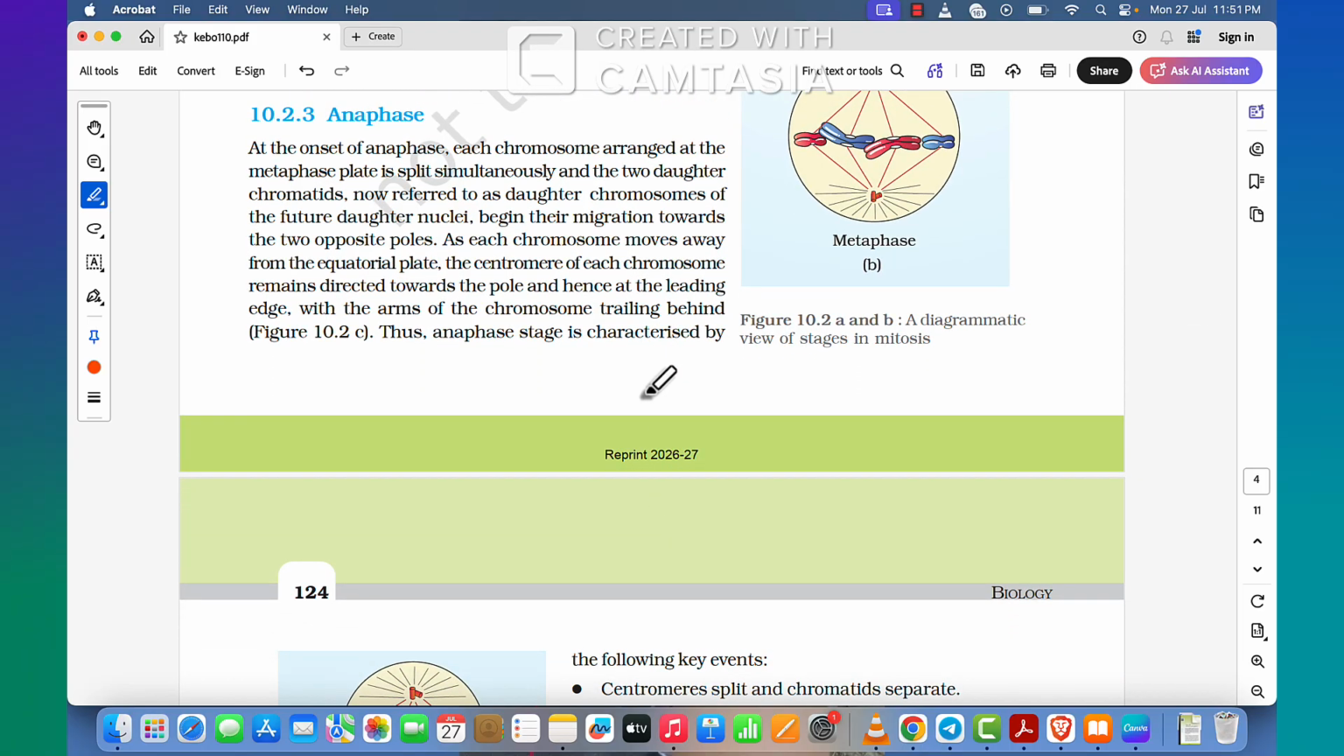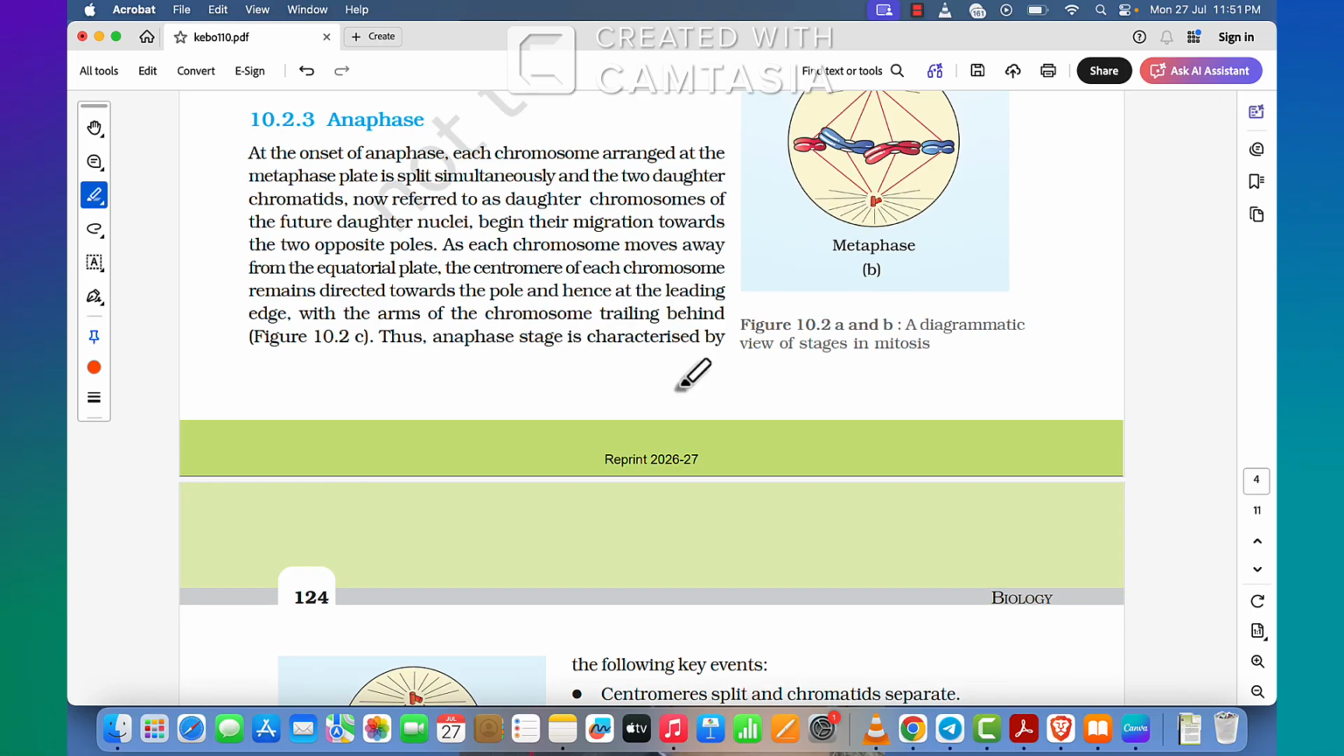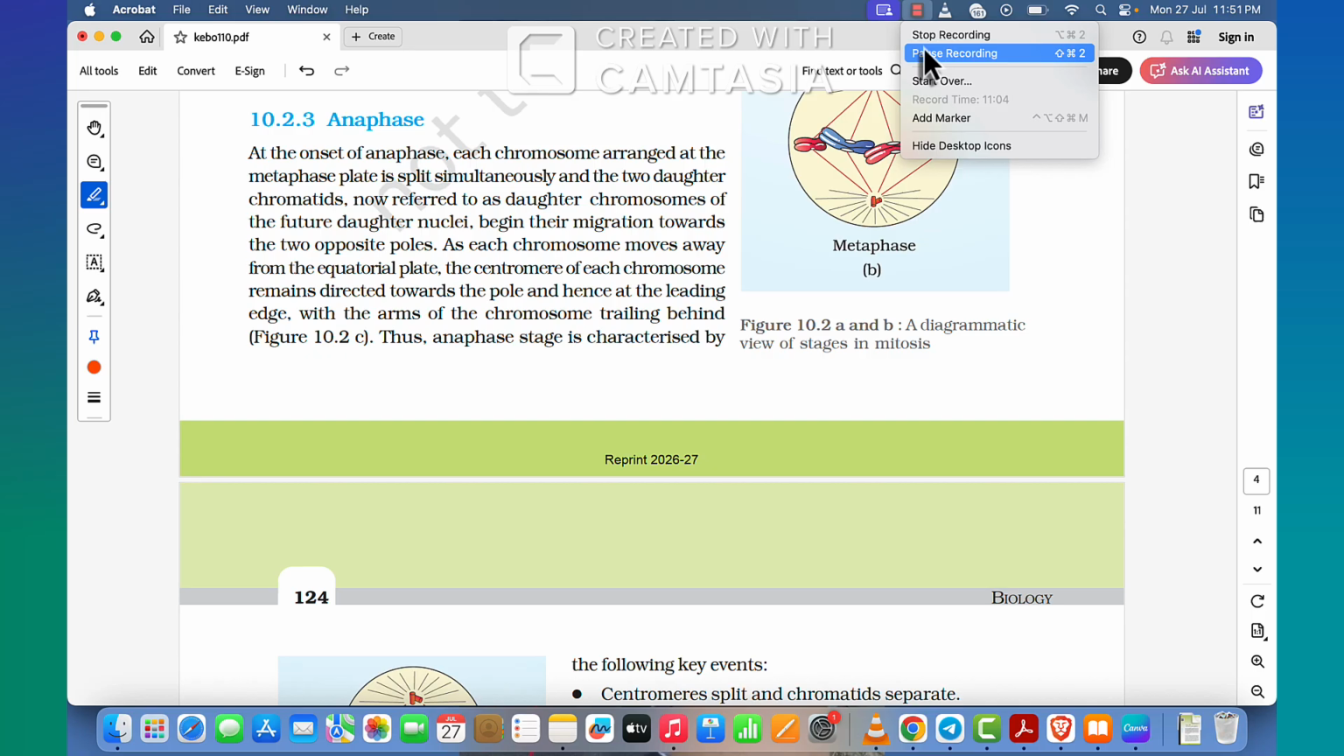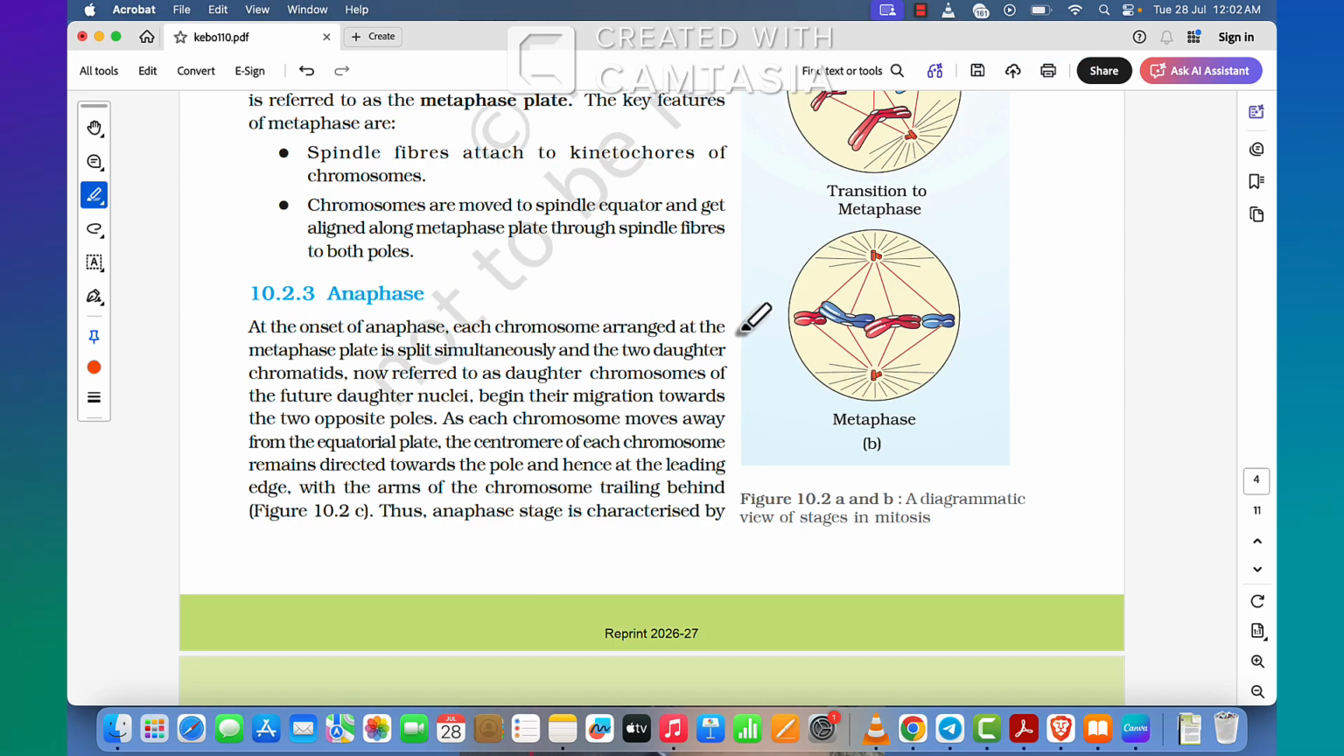Anaphase. At the onset of anaphase, each chromosome arranged at the metaphase plate is split simultaneously, and the two daughter chromatids, now referred to as daughter chromosomes of the future daughter nuclei, begin their migration towards the two opposite poles. As the new chromosomes move away